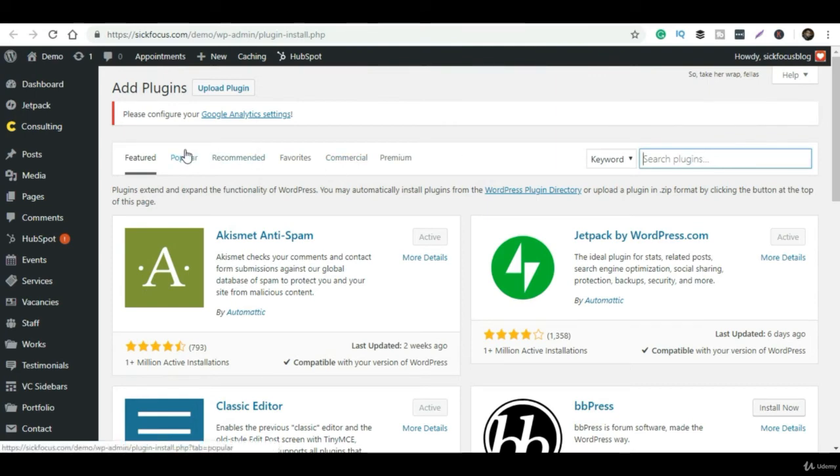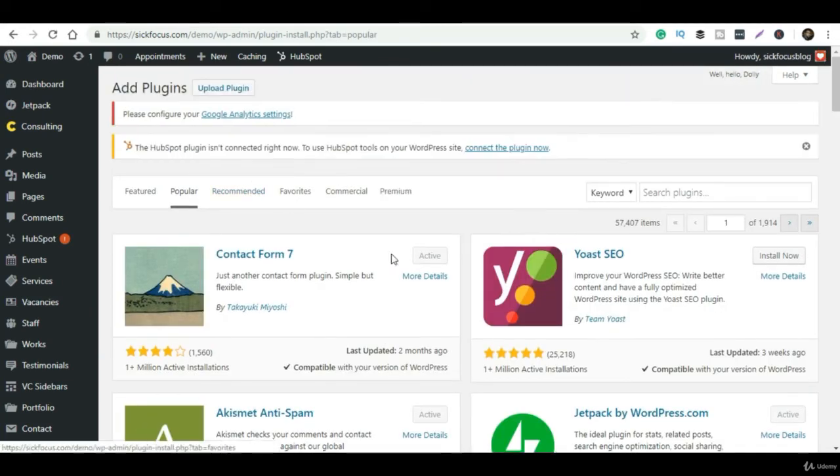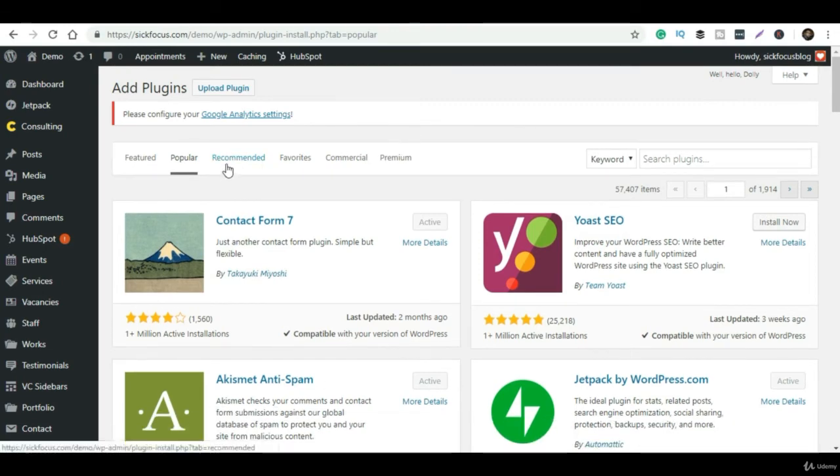Also, if you have a plugin to upload, you can simply click on upload plugin and you will get an option to browse the plugin, upload and activate it. Once you upload the plugin, it will ask you to activate it. That's all you need to do.